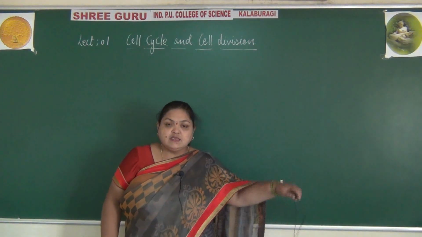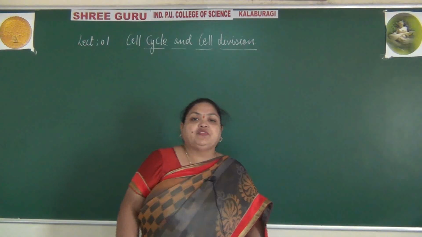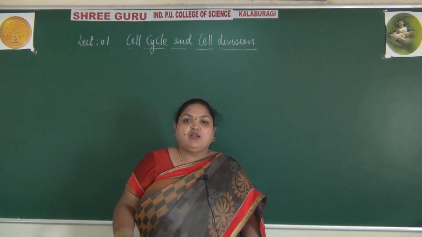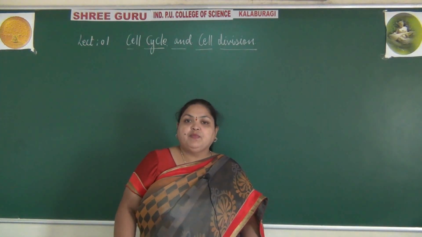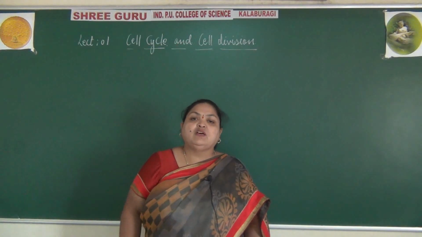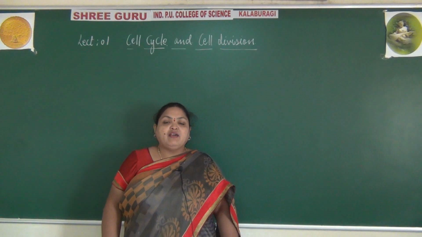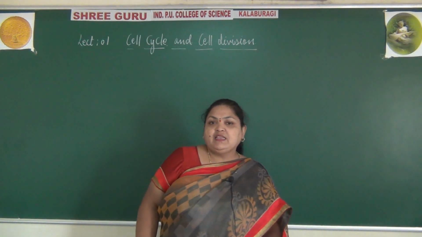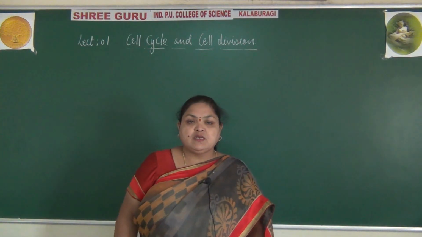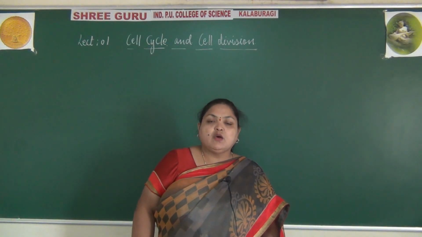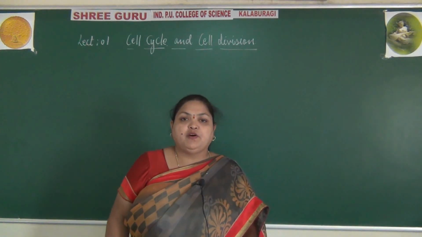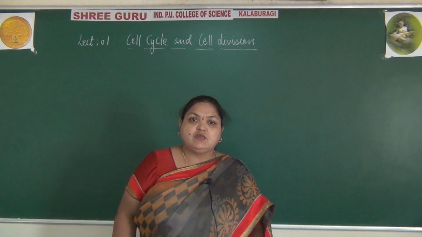So let us recollect some of the concepts of the cell. What is the concept of the cell theory? That is related to this topic, cell cycle and cell division. There are two main statements in the cell theory. All living organisms are made up of cells and its products.